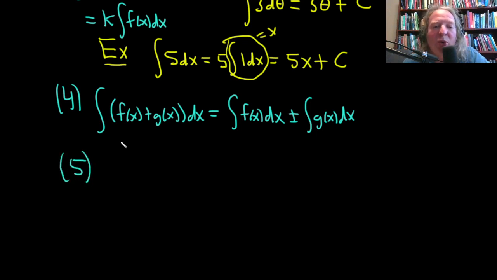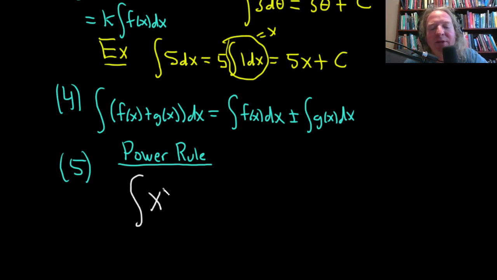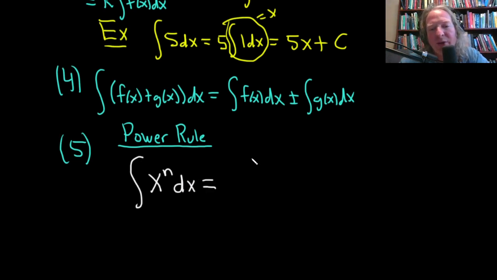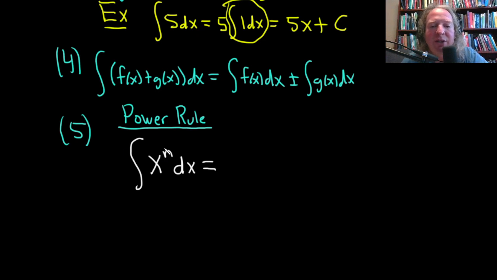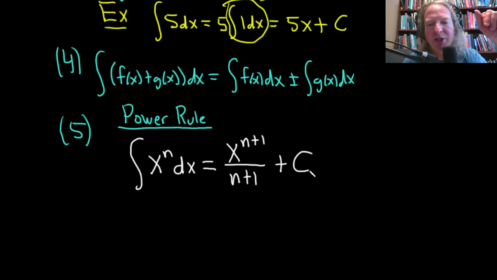This next one's really important. It's called the power rule. There's so many power rules in mathematics that it almost pains me to use the word, but it's okay. Context is key. So this is the power rule for integration. If you have x to a power, say x to the n, and you're integrating this with respect to x, basically you just take the exponent and add 1. So this is x to the n plus 1, and then you just divide by the n plus 1, and then you add your constant of integration, capital C. So very, very powerful rule.